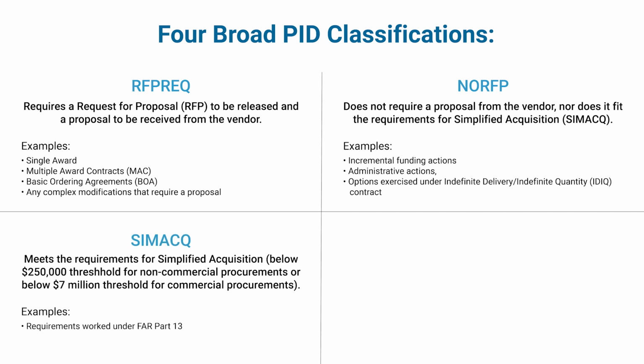The CIMAC is a procurement that meets the requirements for simplified acquisition. It's either below the $250,000 threshold for non-commercial procurements or below the $7 million threshold for commercial procurements. CIMAC PIDs include requirements that will be worked under the Federal Acquisition Regulation, the FAR Part 13.